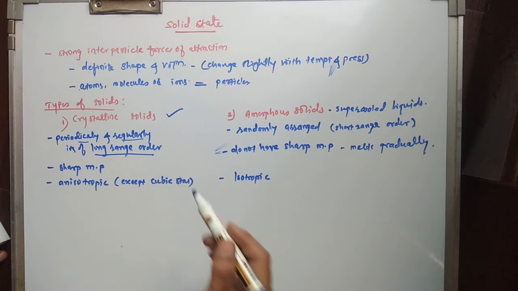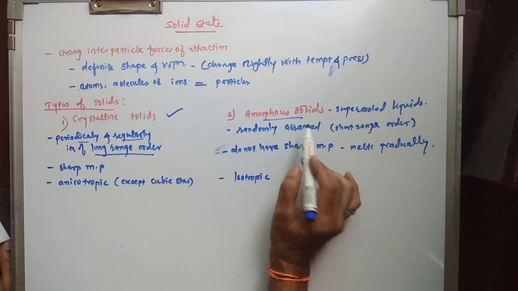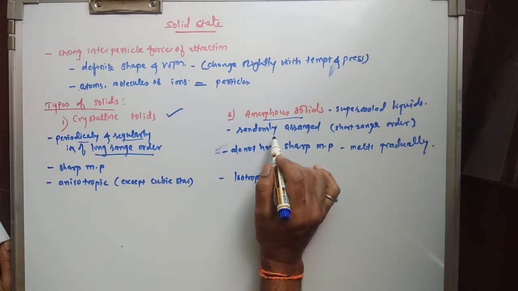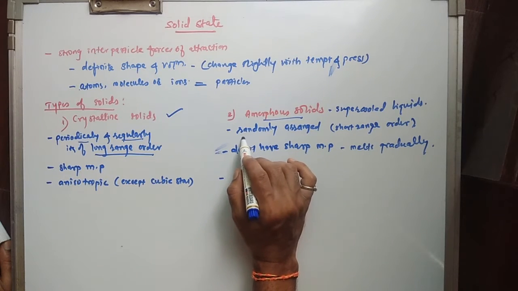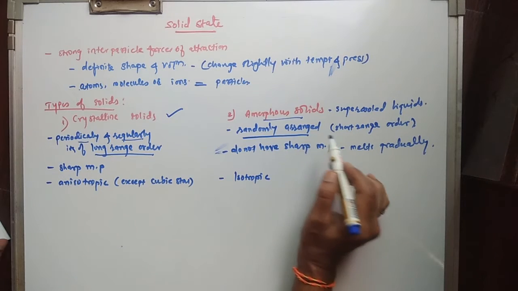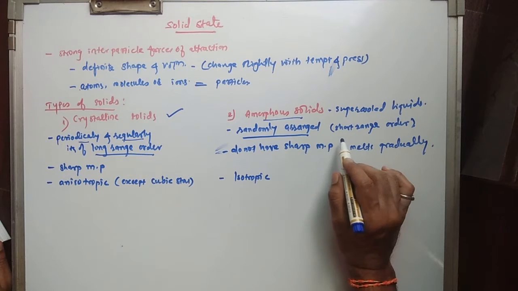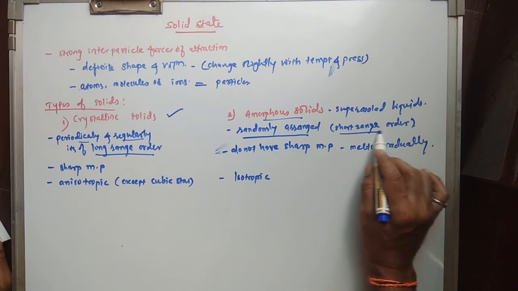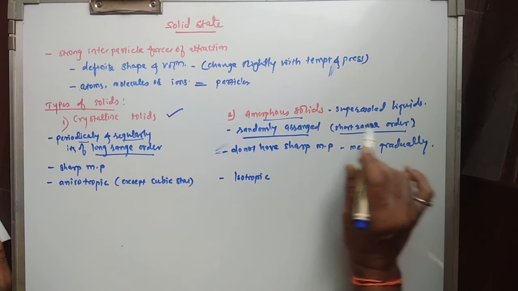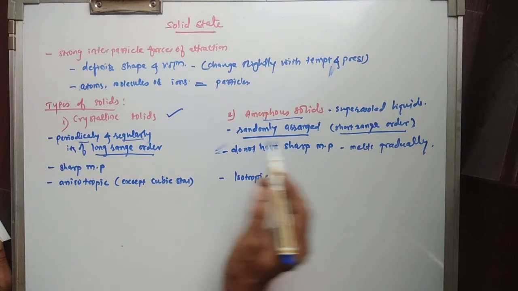But in the case of amorphous solids, the arrangement of the particles is not periodic or regular. That means the particles are arranged randomly, and if the arrangement is found regularly, it is only of short range order, not of long range order.